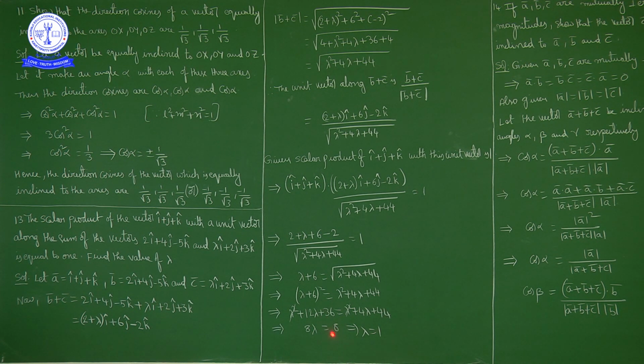44 minus 36 is 8. So 8 lambda is equal to 8, means lambda is equal to how much? 1. Okay, this is the lambda value. Lambda is equal to 1. Okay, I'll repeat this question once again.